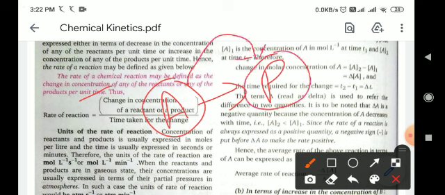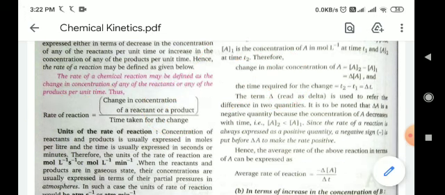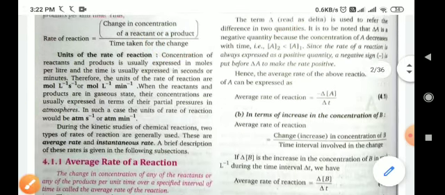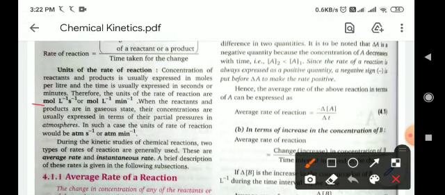As time passes, the concentration of both will change. So the rate of reaction is the change in concentration of reactant or product and the time taken for the change. Okay, so it is defined as the rate of reaction. The unit for the rate of reaction is mole per liter per second, or mole per liter per minute.